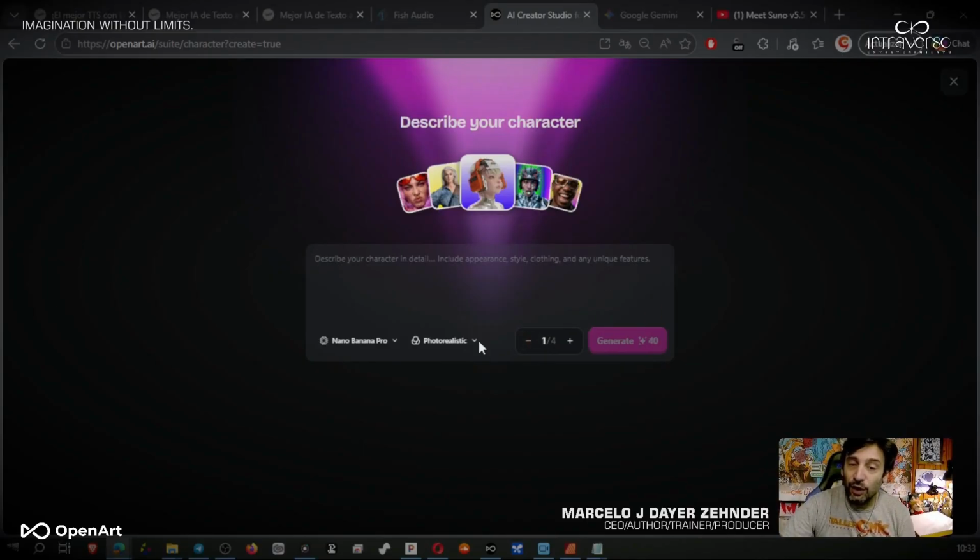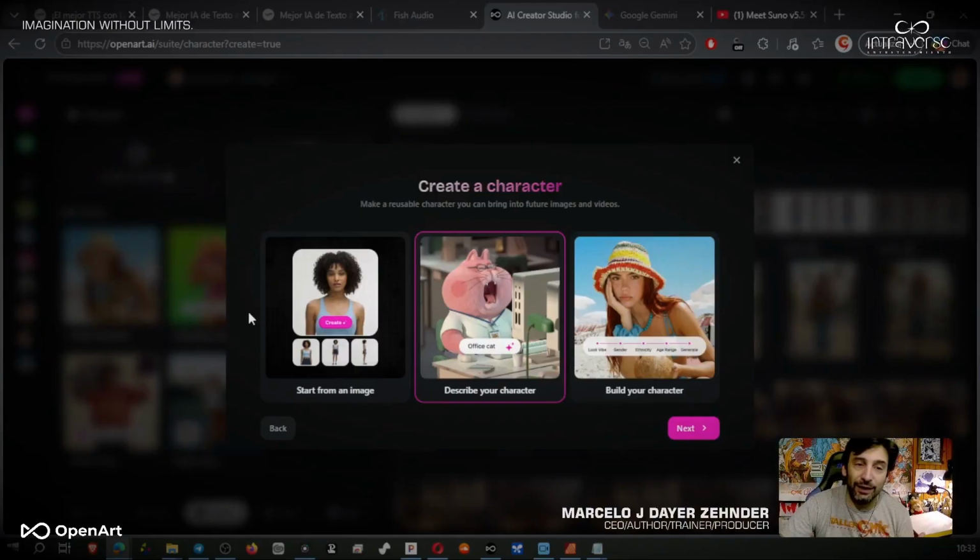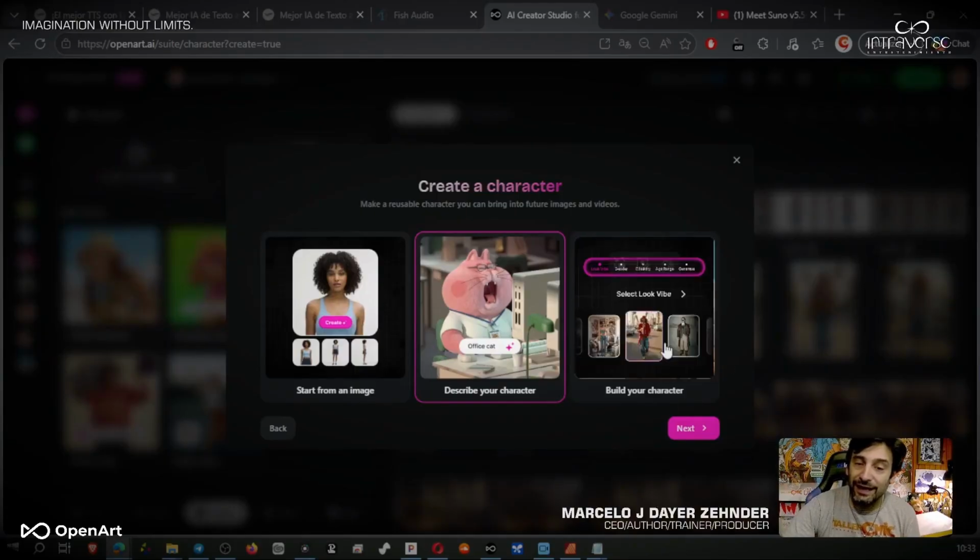I recommend always using just one image and going from image to image, trying to find this character as if we were doing it the other way, but with the builder. These two options aren't the ones I'm most interested in right now. The one I'm interested in right now is the last one.